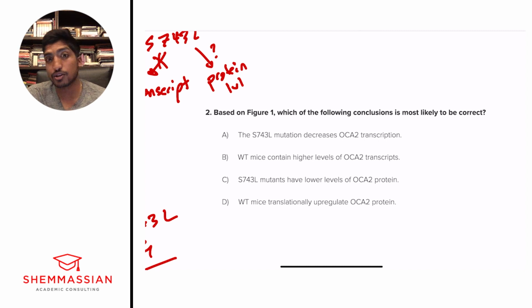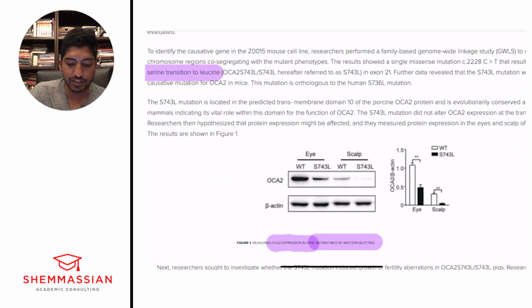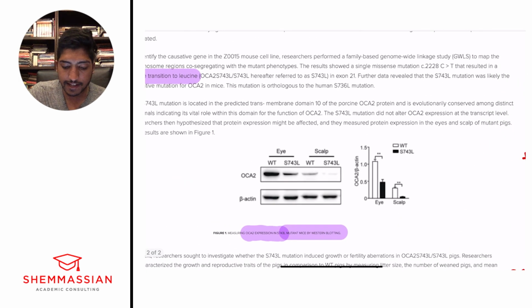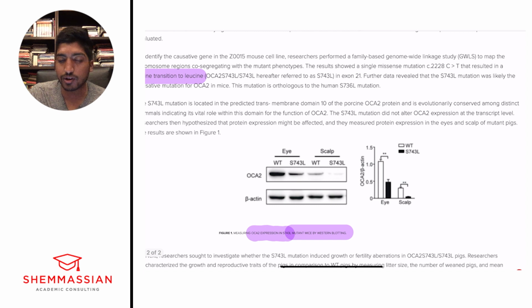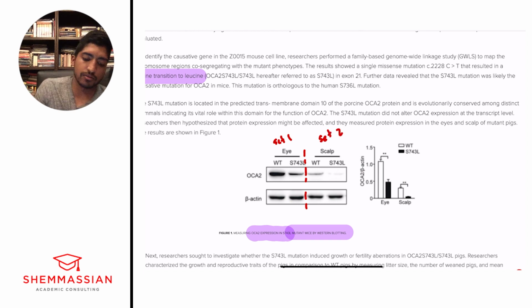All right, so when we're looking at protein and transcripts, right, the words that come up over and over again, and it tells us exactly where to look as well, figure 1. We're coming back to this figure and this paragraph. And so right away, we want to look at these blotting techniques as a comparative measure, right? So we have 2 different sets of data. I'm going to draw a little line here. We have the eye, which is set 1, and we have the scalp, set 2, okay?